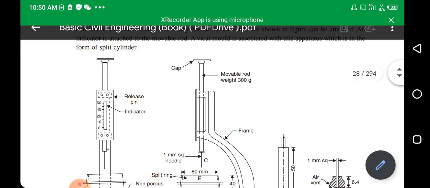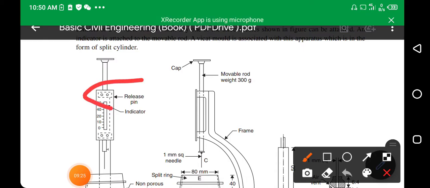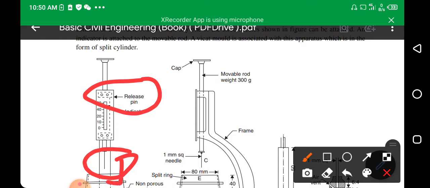So we release the pin. Here you can see this is a pin. We release the pin. This needle starts moving freely and it will penetrate into the cylinder where we put our cement paste.